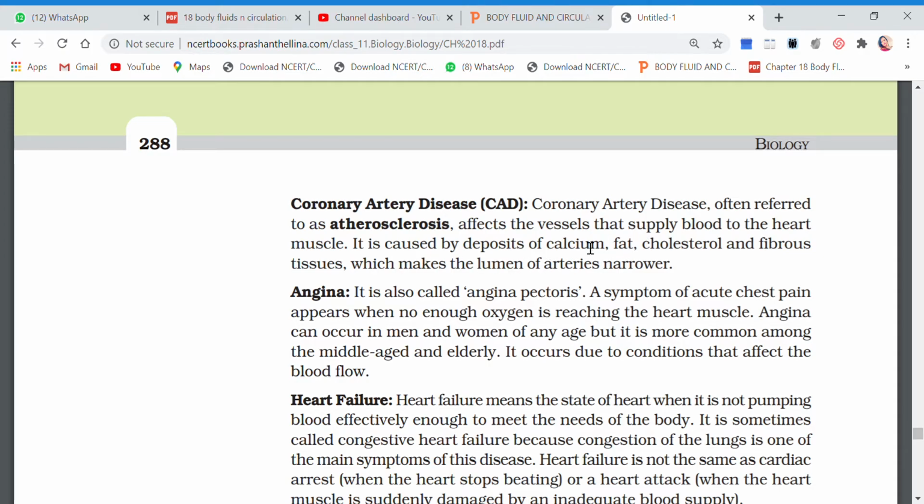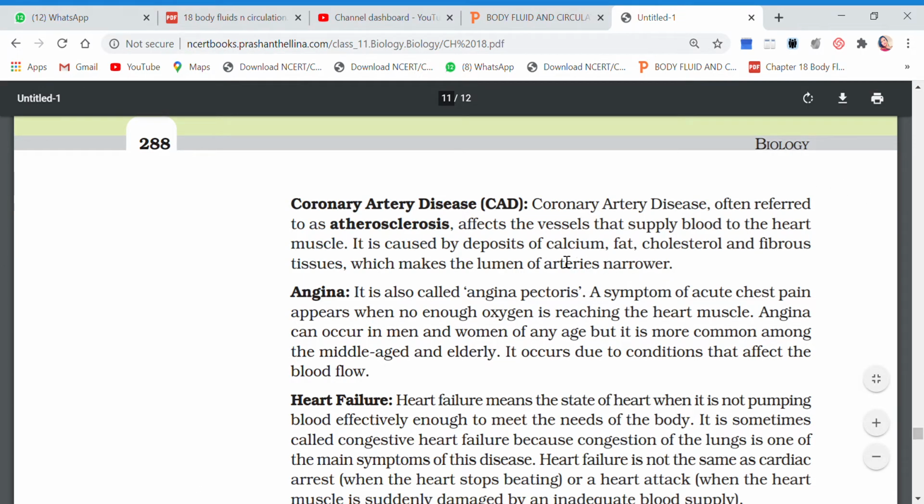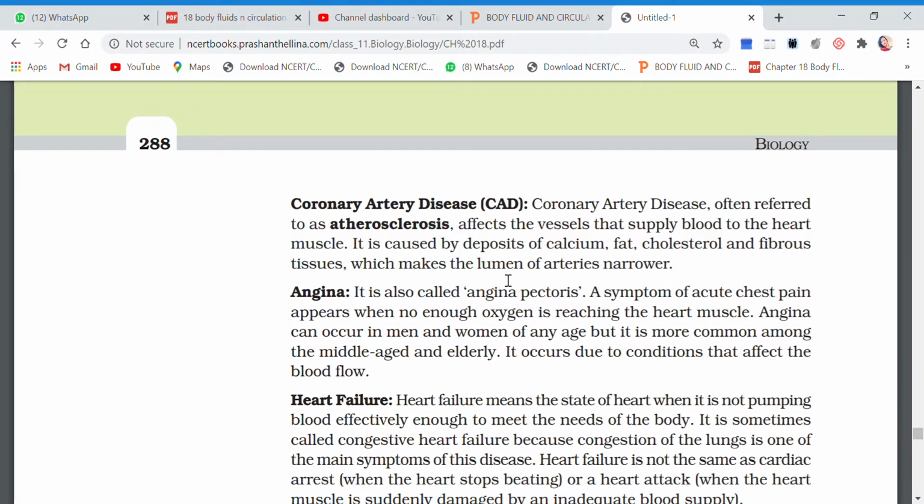Because a lot of calcium or fat or cholesterol or fibrous tissues have accumulated or gathered, due to which the arteries become more narrower. The space inside the arteries or the lumen of the arteries, already I showed you in the previous video that arteries are already narrower in lumen.